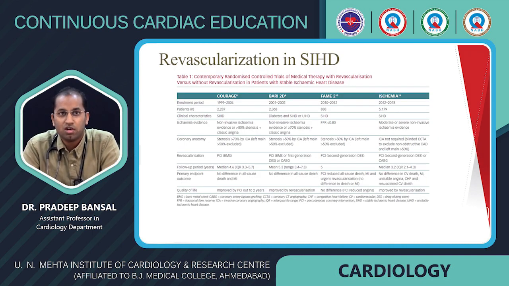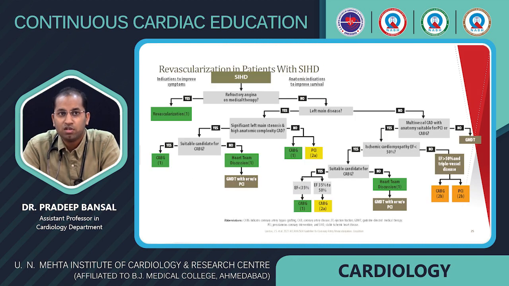Next is how to revascularize patients with stable ischemic heart disease. There are multiple trials which included stable ischemic heart disease patients, like the COURAGE trial, BARI 2D, and FAME 2. They all concluded there is no difference in all-cause death and MI in patients with stable ischemic heart disease. There is no mortality benefit, but quality of life is improved. So according to all these trials, revascularization in patients with stable ischemic heart disease can be classified according to indication to improve symptoms or indication to improve survival.